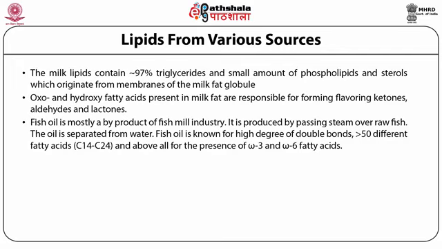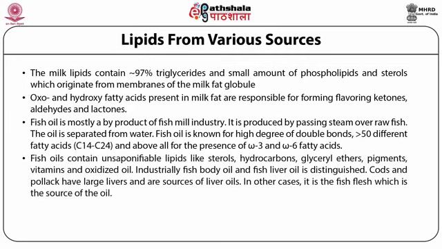Fish oil is known for high degree of double bonds, more than 50 different fatty acids of the C14 to C24 range, and above all for the presence of omega-3 and omega-6 fatty acids. Fish oils contain unsaponifiable lipids like sterols, hydrocarbons, glyceryl ethers, pigments, vitamins and oxidized oil.